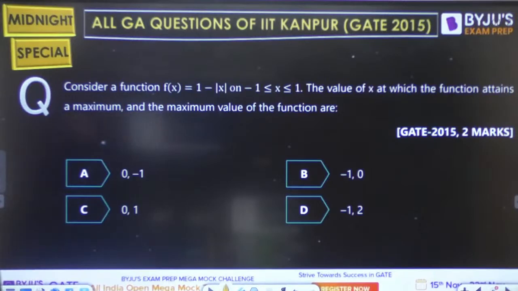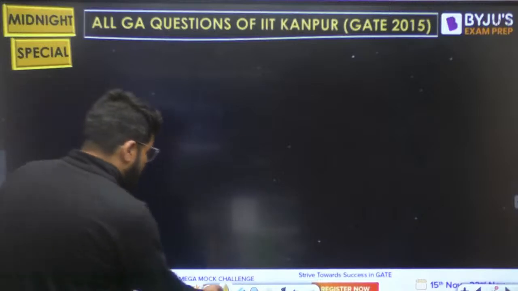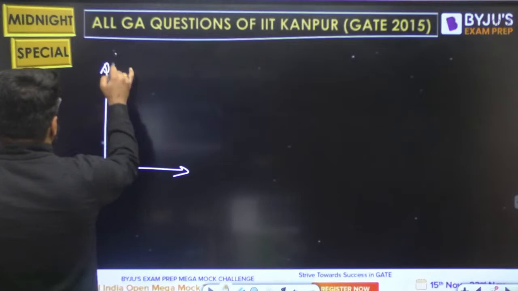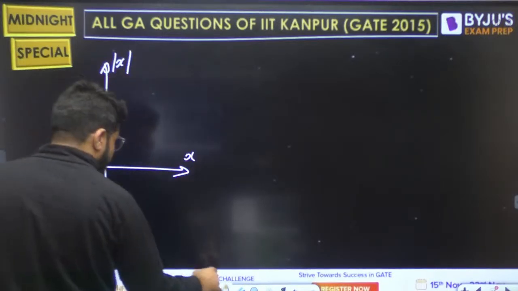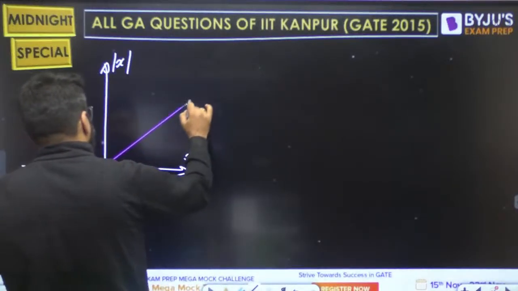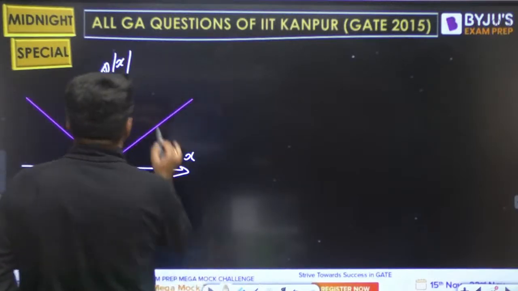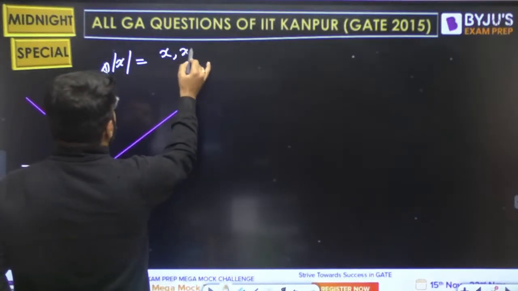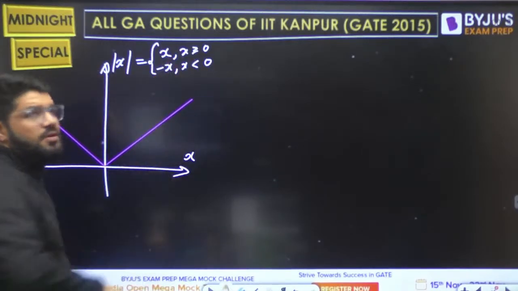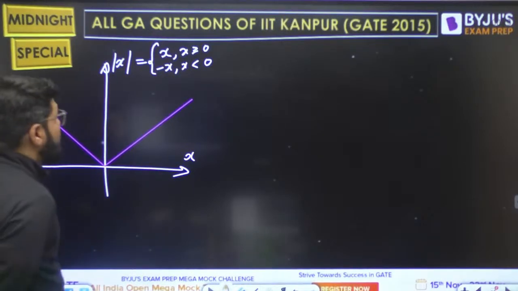Because of the linearity, Harish. Tell me now, a function is 1 minus mod x. What is the waveform of 1 minus mod x? What is the waveform of the modulus function? That you all must be aware about. If I only want to sketch the modulus of x function, this is how the modulus of x looks like, right? Because mod x is x for x greater than or equal to 0. Mod x is minus x for x less than 0. Okay, that is the modulus x function.